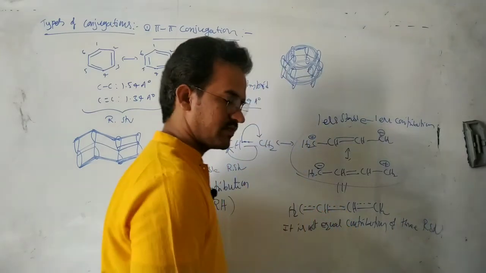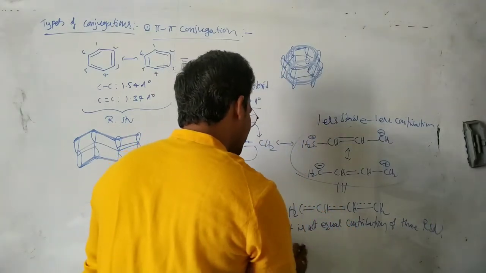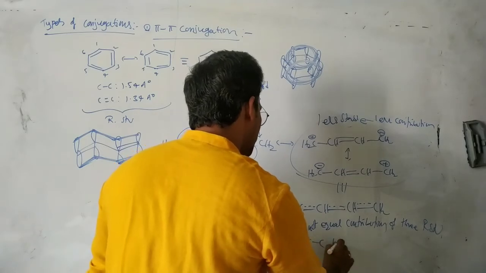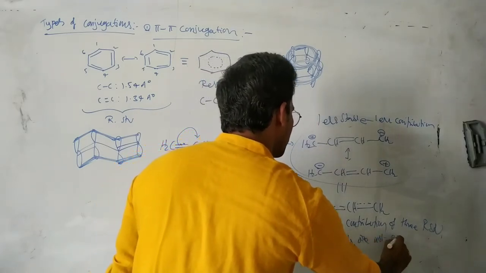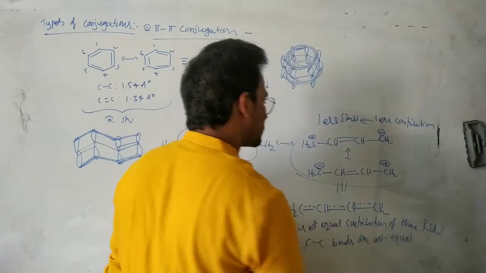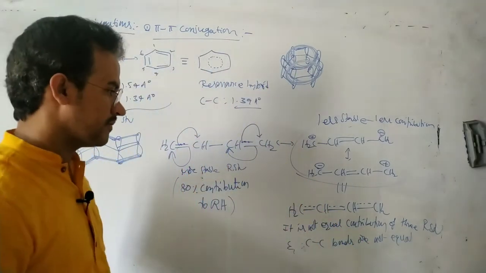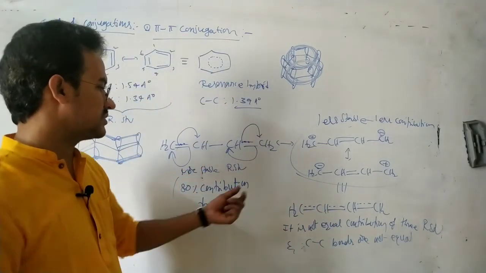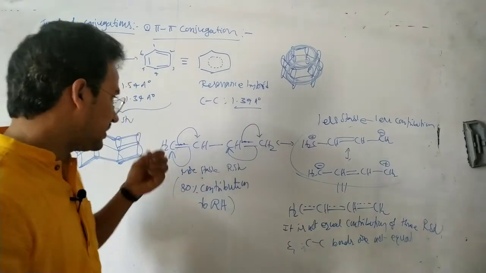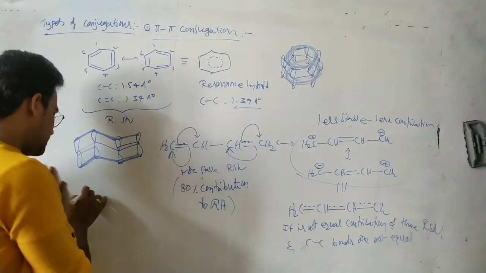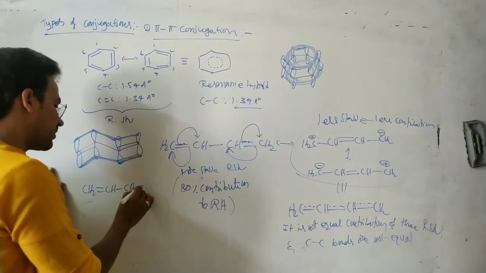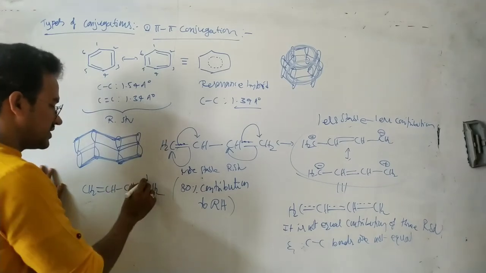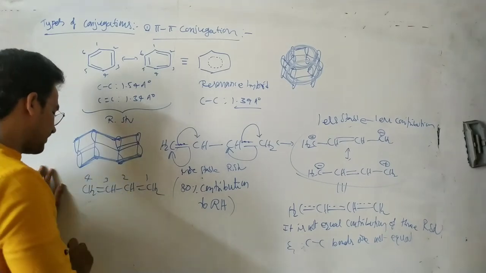And the point is, carbon-carbon bonds are not equal, because this one resembles more. Here the point is, see this one: CH2 double bond CH, single bond, CH double bond CH2. First one, second one, third one, fourth one.